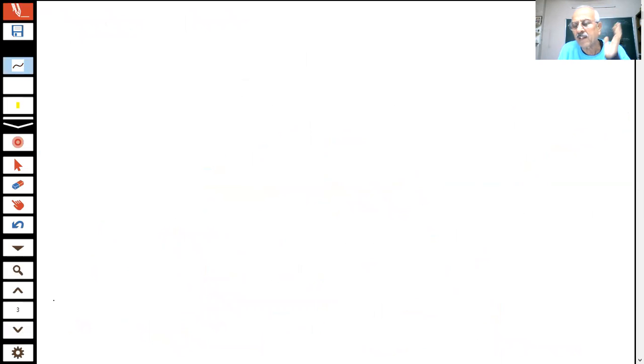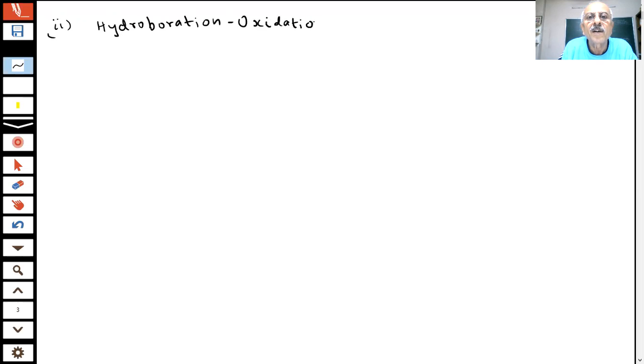Third, this was a method of preparation of alcohols by hydration of alkenes in the presence of acid. Okay? Acid catalyzed hydration. Very important reaction. I am talking of another method which is again important, is asked in the paper, student. Second method of preparation is called hydroboration oxidation, students. Very important.